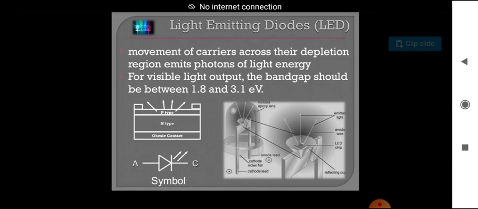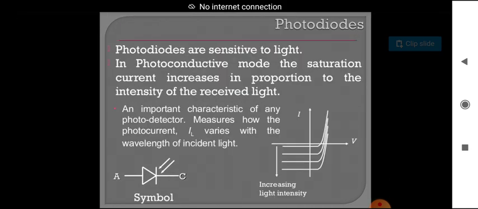Okay, coming to the photodiodes. Photodiodes are sensitive to light in photoconductive mode. The saturation current increases in proportion to the intensity of the received light. So these are called photodiodes. An important characteristic of any photodetector measures how the photocurrent varies with the wavelength of incident light.